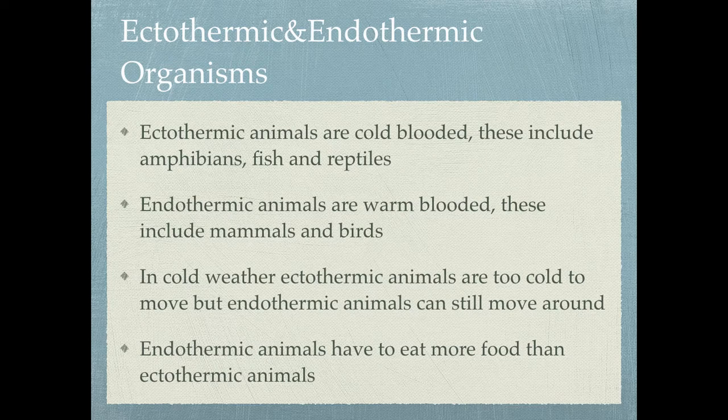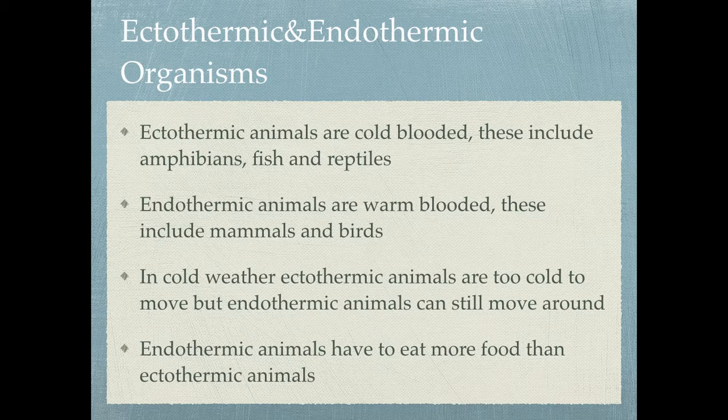Now, ectothermic animals are cold-blooded because they cannot regulate their own body temperature. This means that their own body temperature depends on the temperature surrounding them. For example, if the outside temperature is 10 degrees, then the body temperature of a snake will also be 10 degrees. But if the outside temperature is 10 degrees, the body temperature of a human will always be 37 degrees.